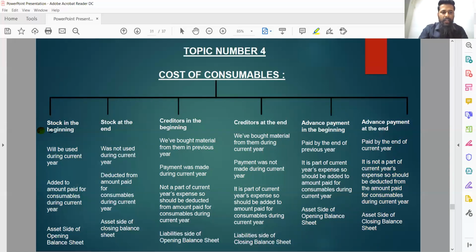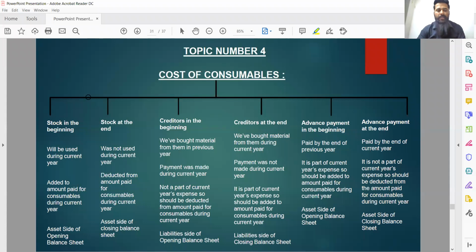Precisely, figures in the beginning, that is these three figures, will be shown in opening balance sheet, and figures at the end will be shown in closing balance sheet to their respective sides, be it asset or liability.